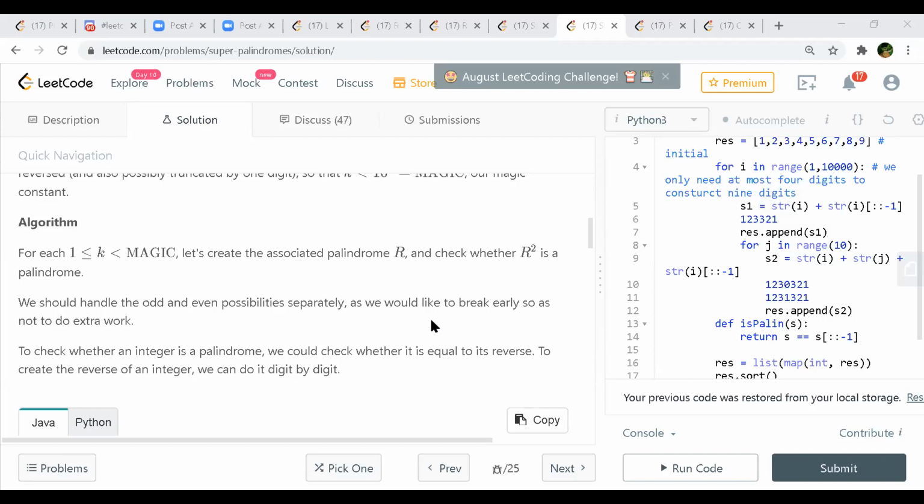And then he said we should handle the odd and even possibilities separately, because we don't want to handle them together. And whenever we see any of them is greater than our R, then we just break out, because that will be the biggest number we can go. So that is one optimization he is doing.